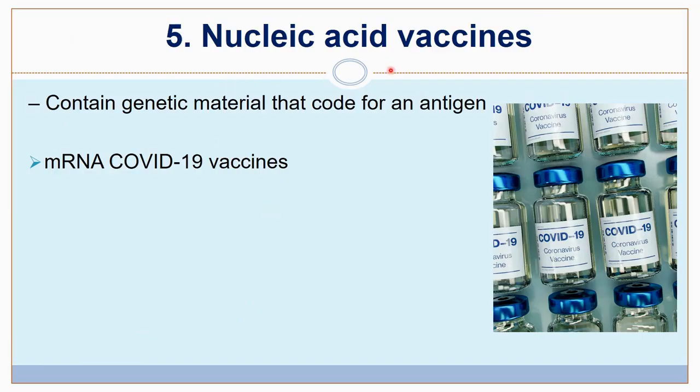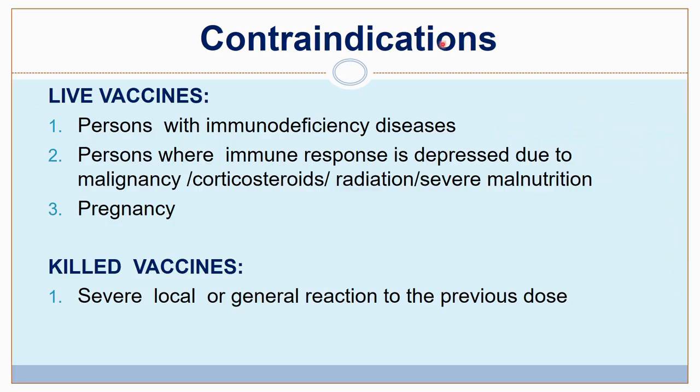5. Nucleic acid vaccines. It contains genetic material that codes for an antigen. Example, messenger RNA COVID-19 vaccines. Contraindications of live vaccines. Number 1, persons who are immunocompromised, who have immunodeficiency diseases.